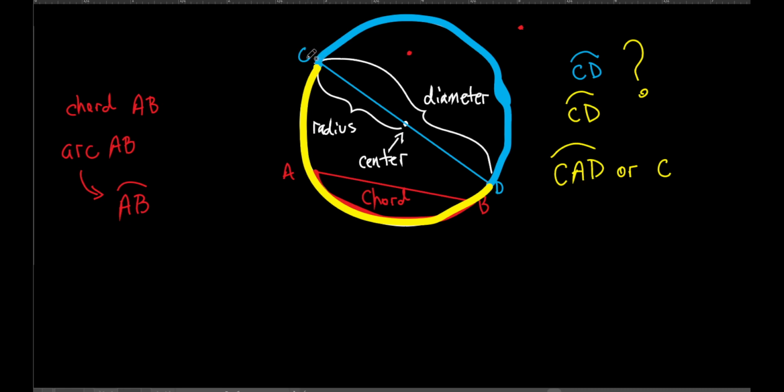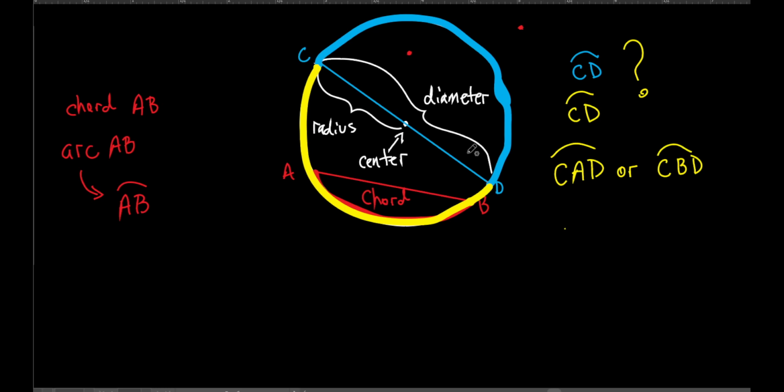Or it starts at C, it goes through what? B, remember, because there was a big point right there? Remember that? And then it hits D. So I could call this what? Arc C what? BD. Either one of those. We call this, well, I'm not going to talk about that in a sec. That's good enough for right now, okay?